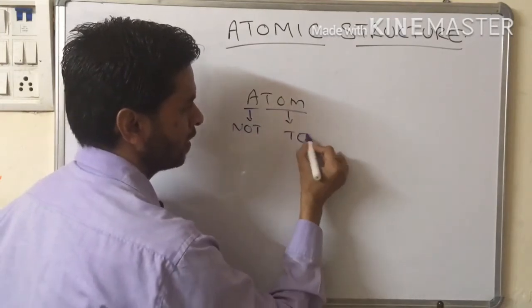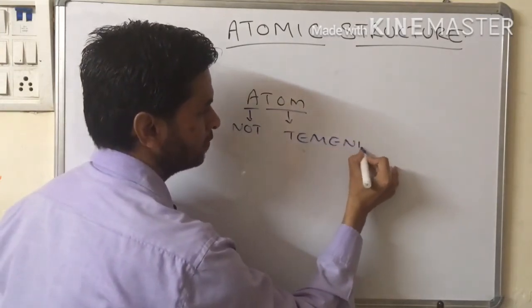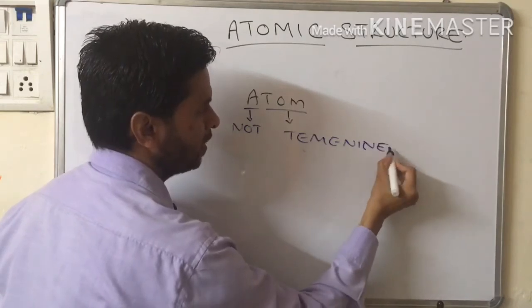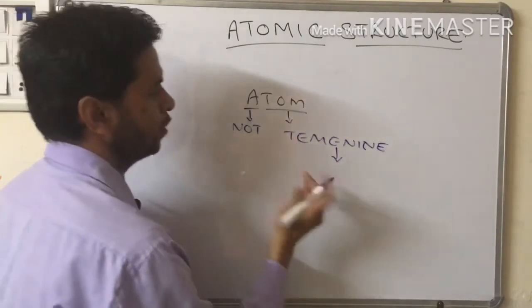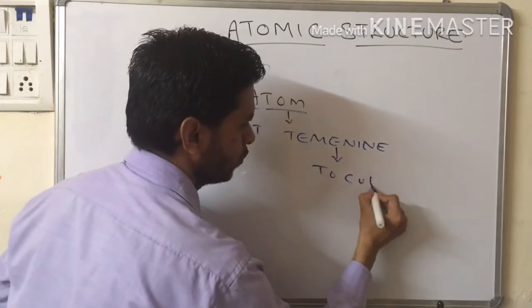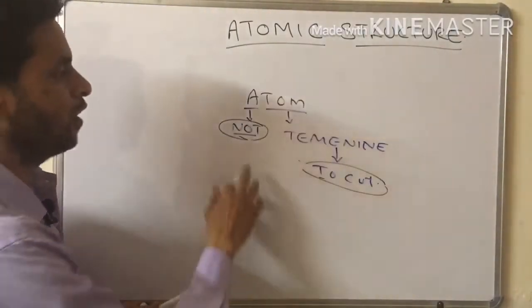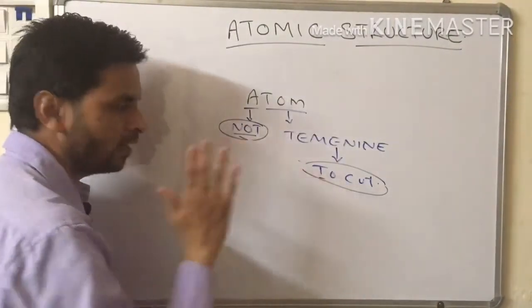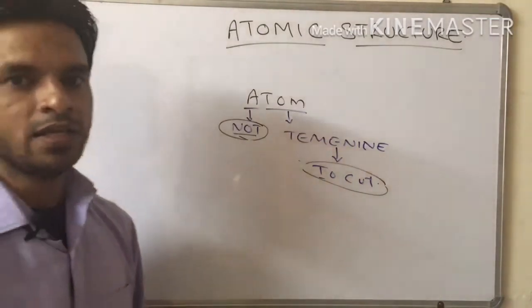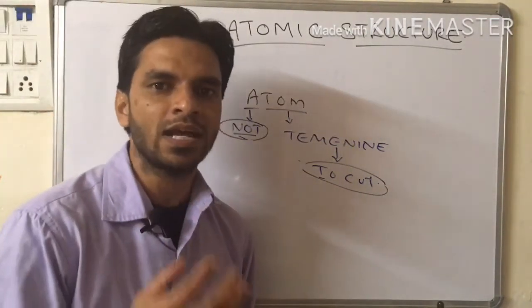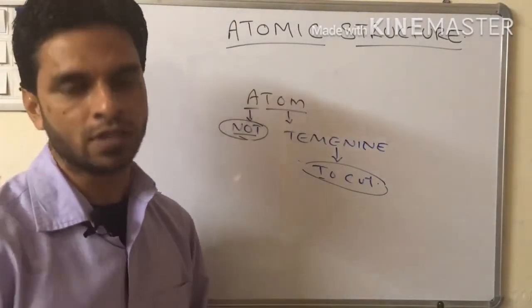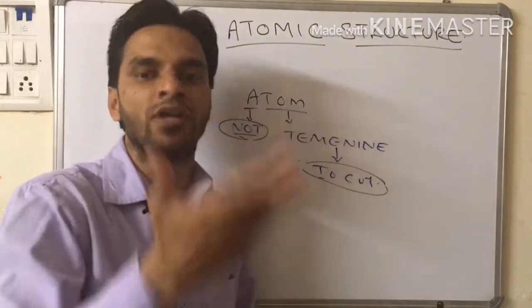tamnin, and tamnin means what? To cut. So if we combine both these words, not and to cut, this clearly says that it is not divisible further, or it cannot be cut further.